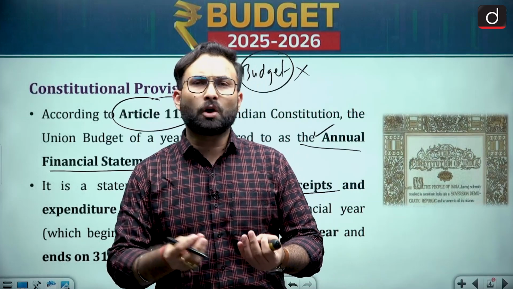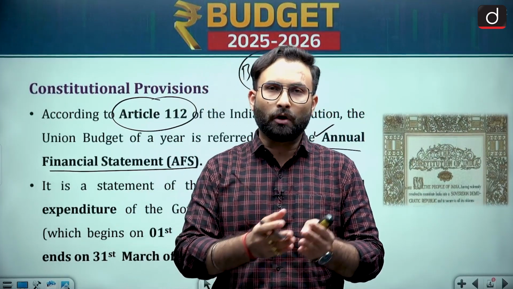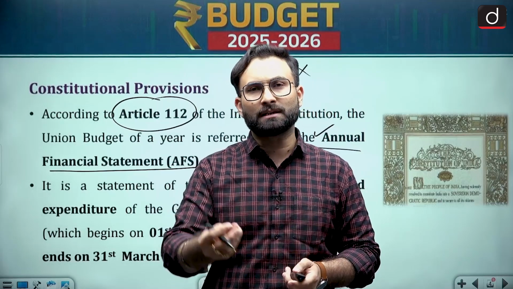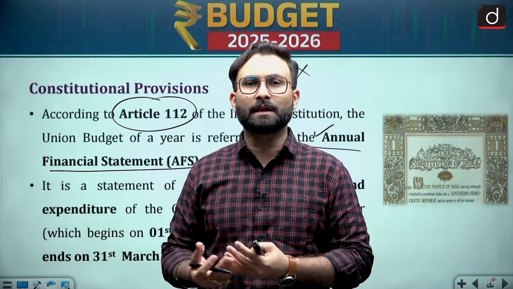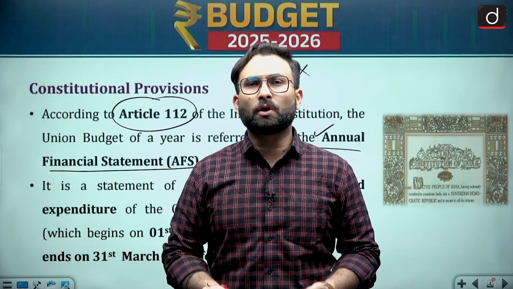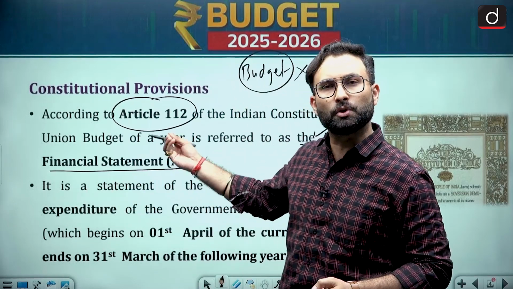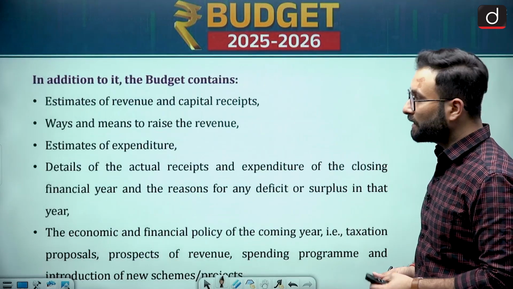Okay, this is a normal concept when you are running a household also. You know that money is coming from a particular side. Your mother or father is working, they are bringing money or income into the household. Whatever expenditures are there, that is also a budget. Now at the level of the nation, we can say that that is your union budget. Okay, now let's move further.